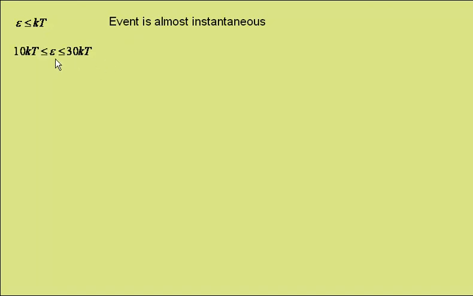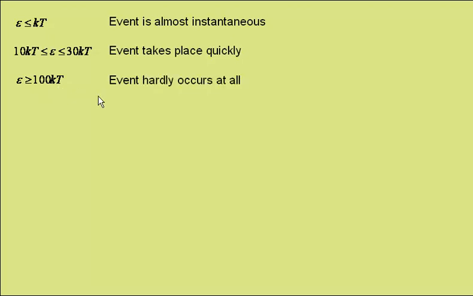If the energy needed is between about 10 and 30 times the energy of the particles, then the event will take place quite quickly, over the space of a few seconds. However, if the energy needed is more than around 100 times the average energy of the particles, then the event hardly occurs at all.